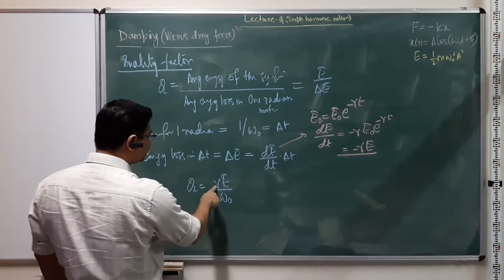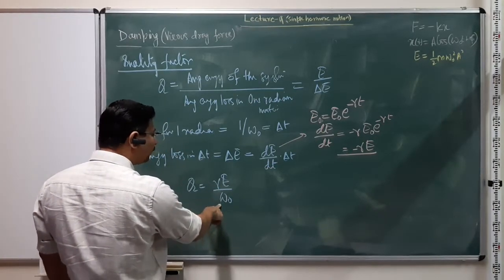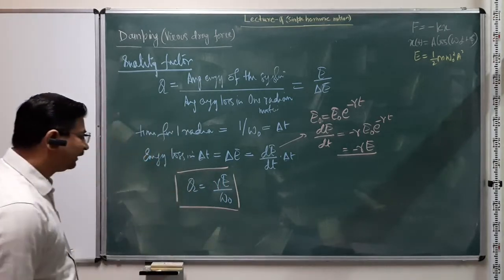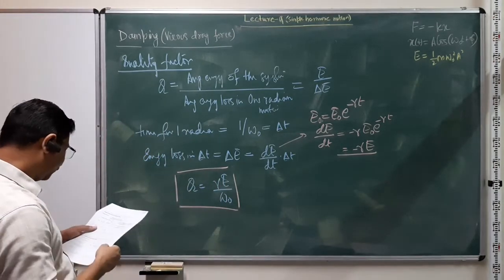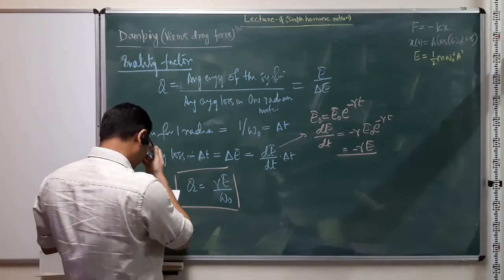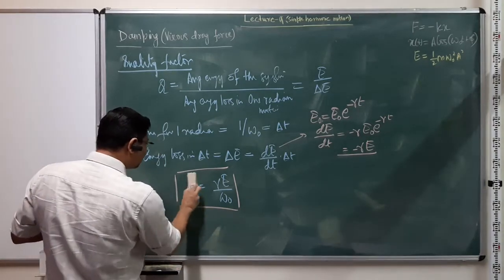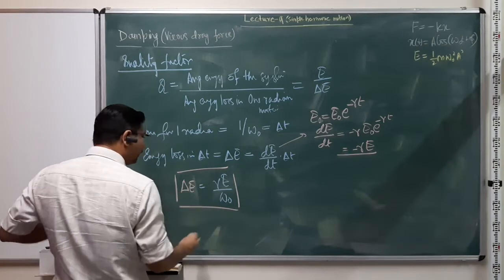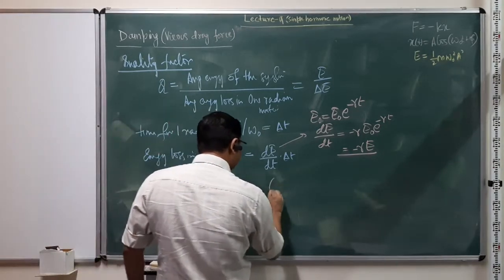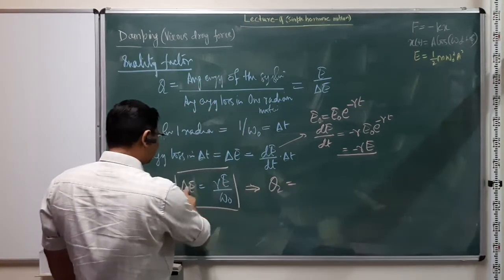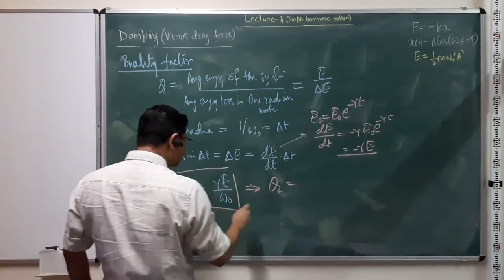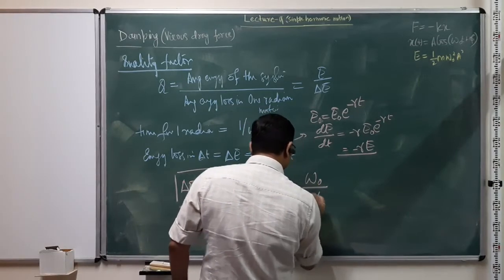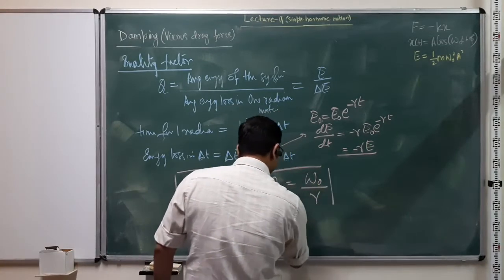We get delta E as gamma E over omega naught, and dividing the energy by this, the quality factor is then omega naught over gamma.